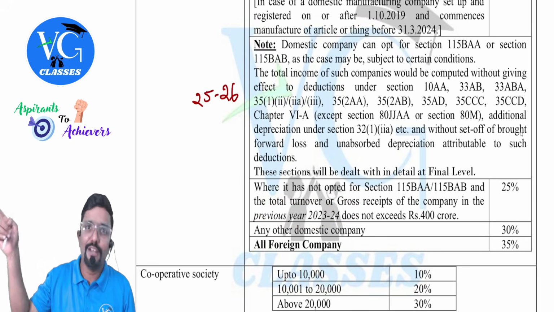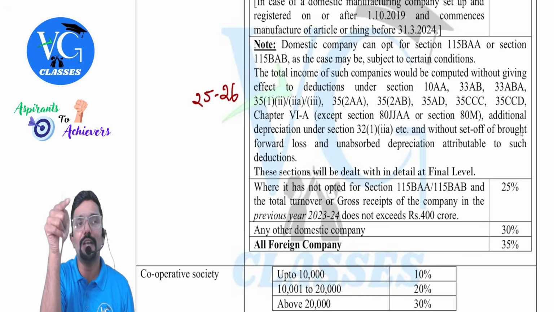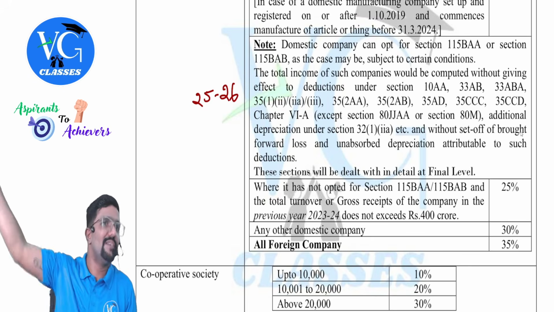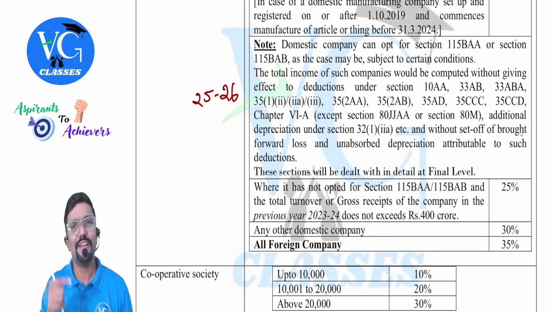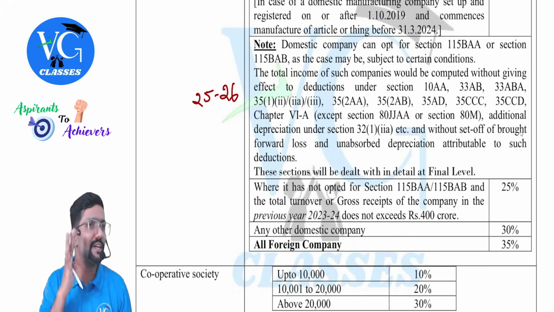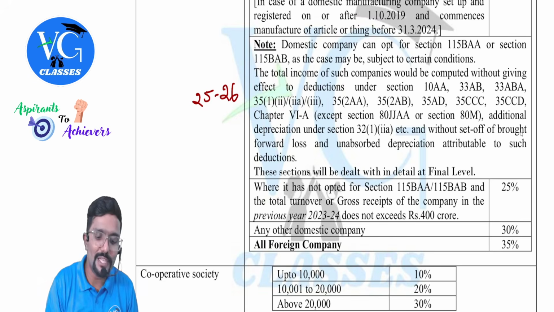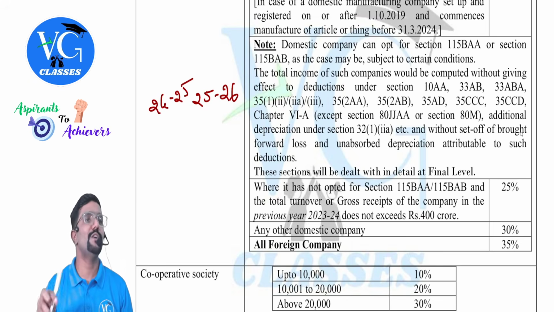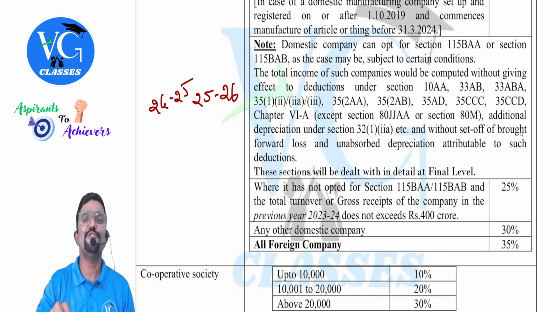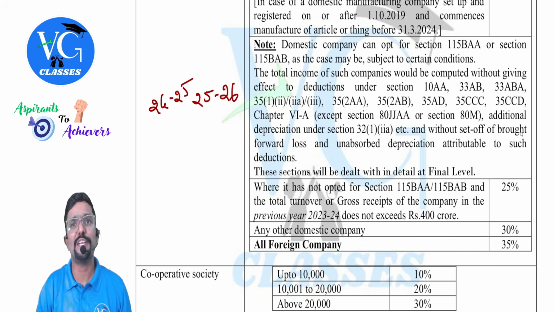Can I wait till the end of the year? Because I will get to know the turnover of 25-26 when? Only after the year end. So can I refer to 25-26 turnover? No. Now you might also ask me, sir, why not 24-25? Guys, 24-25 will end on 31st March 2025.